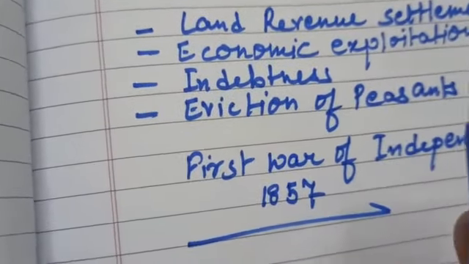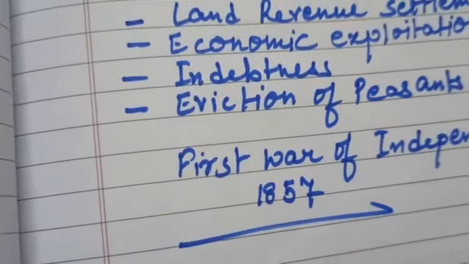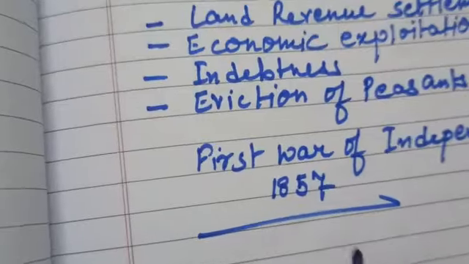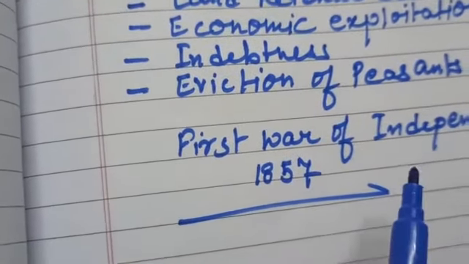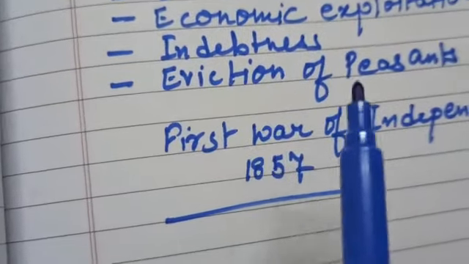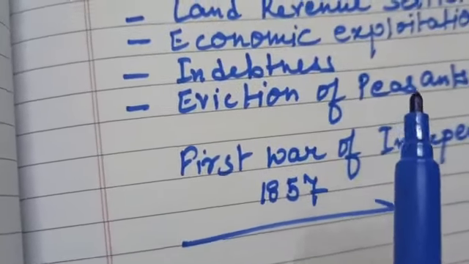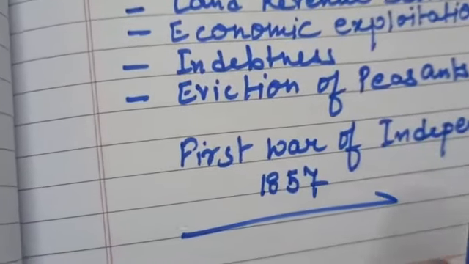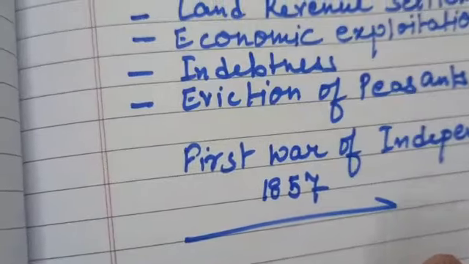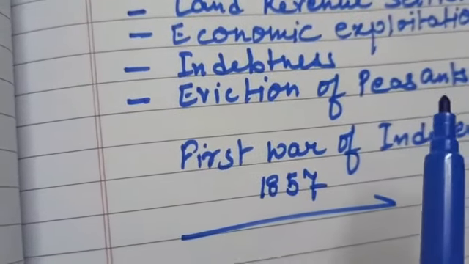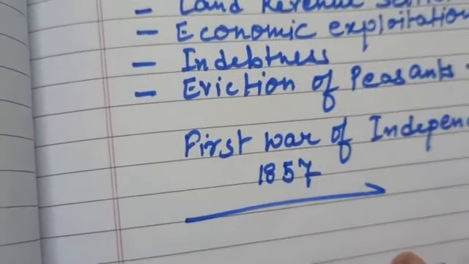The Audh Kisan Sabha was formed under the leadership of Jawaharlal Nehru in 1920. Then increase in revenue was opposed by farmers of Tanjore. In which year? In 1923 and 24. The first Ryots Association was organized by N.G. Ranga. In which year? 1923. Then the Kisan movement in Uttar Pradesh demanded the abolition of the Zamindari system.